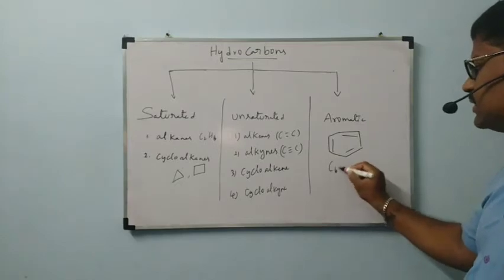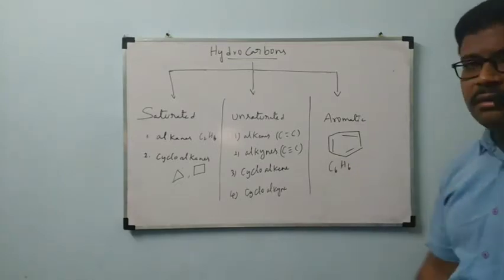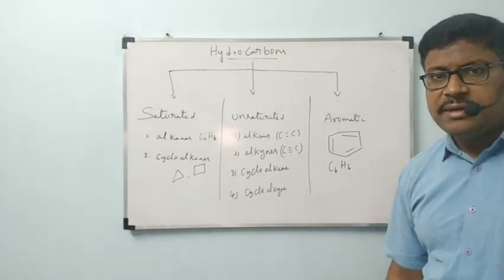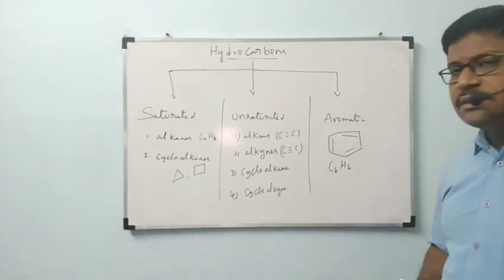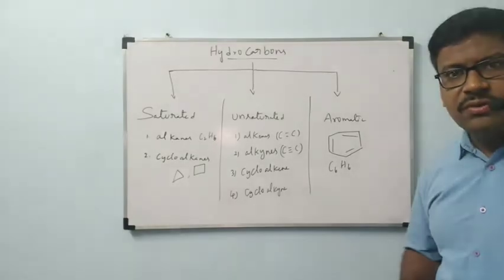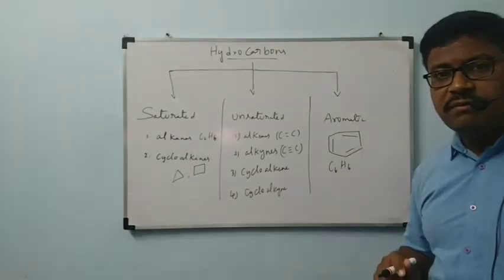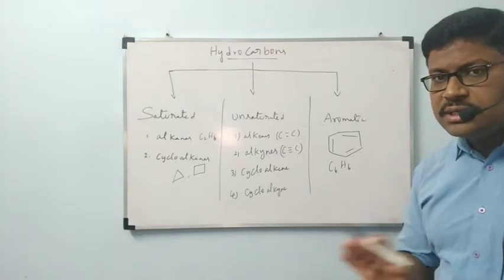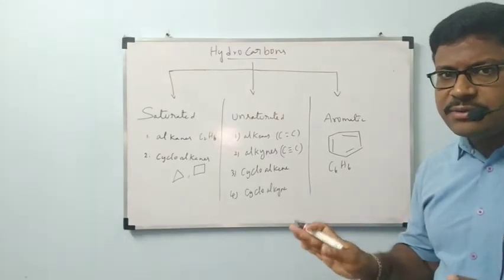Benzene formula C6H6. Okay, it is coming under aromatic hydrocarbon. In this, is any other element there? No, only carbon and hydrogen. Formula is C6H6. It contains only carbon and hydrogen. No other element is present. So that's why it is a hydrocarbon only.